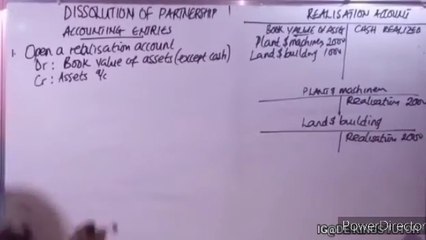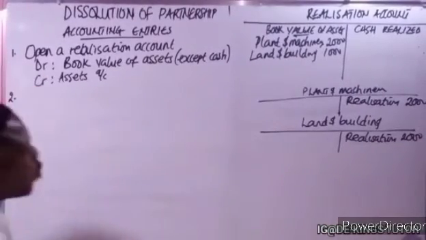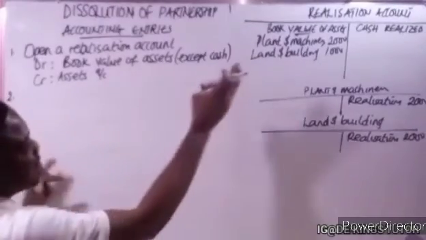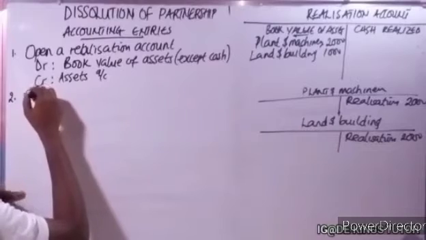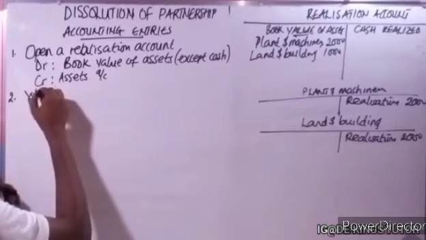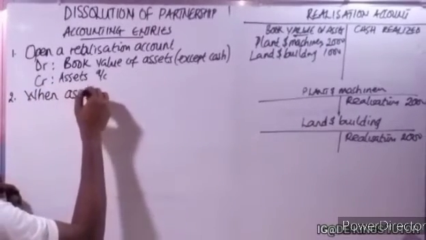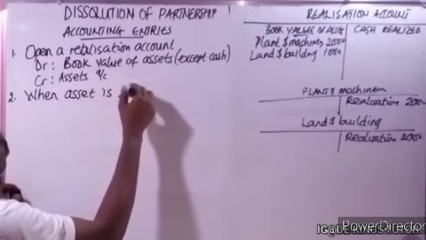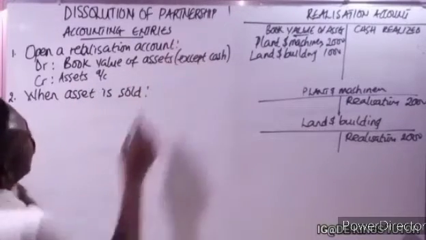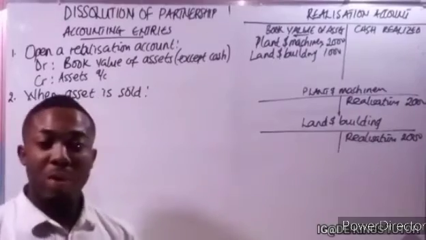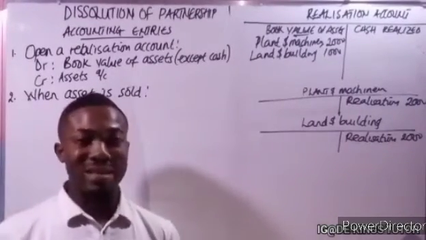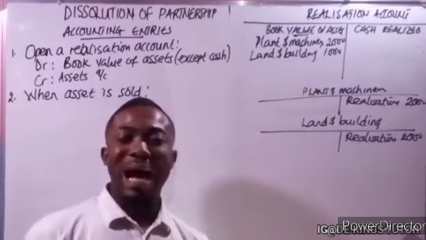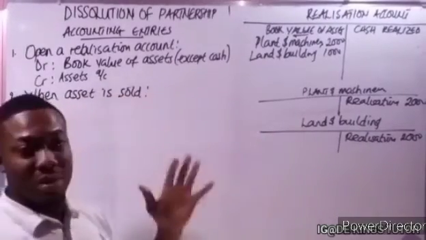Now the second one. You've opened and recognized the book value of the asset. The second one is when asset is sold. When asset is sold, remember we are distributing the asset. We are trying to sell some asset. When asset is being sold, now how do we record this?